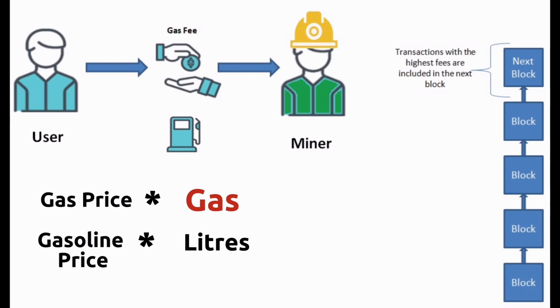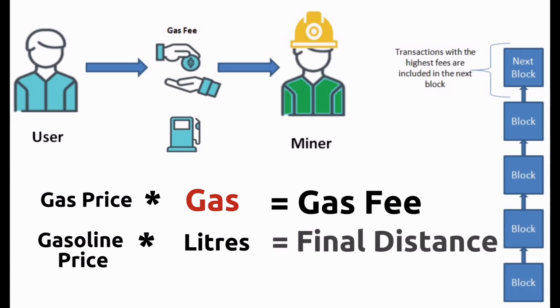The gas price is comparable with the gasoline price per liter. Gas price multiplied by the amount of gas will result in a gas fee that the miner gets as a salary for his work. So for those who set a low gas price for the transaction, execution time would be longer. While the transaction is pending, the exchange price for the token may change.